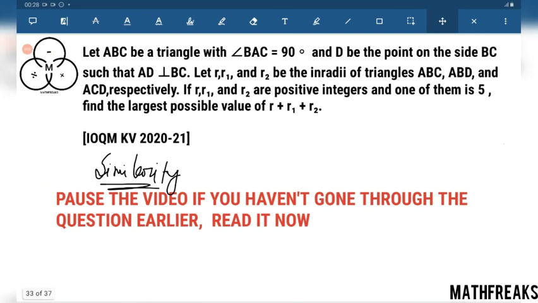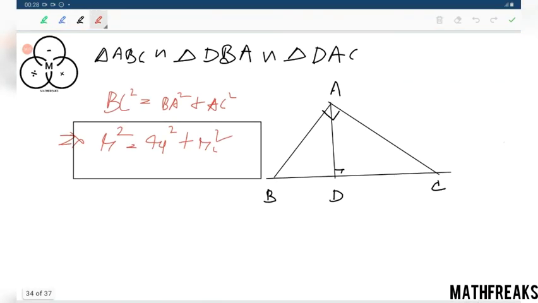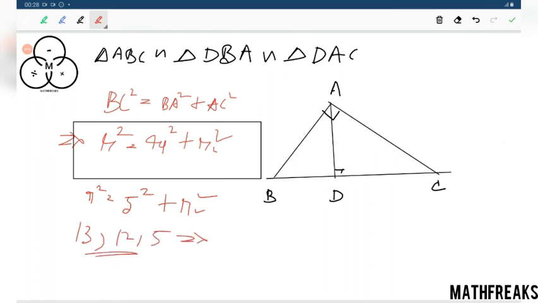Respectively, R, R1 and R2 are positive integers. One of them is 5. Find the largest possible value of R plus R1 plus R2. One of them is 5, it's given. Then for 5 we have a very common Pythagorean triplet. The triplet is 13, 12, 5. If we just add them all, we will get 13 plus 12 plus 5, which is 30. 30 is the answer. And this was really a very easy question.